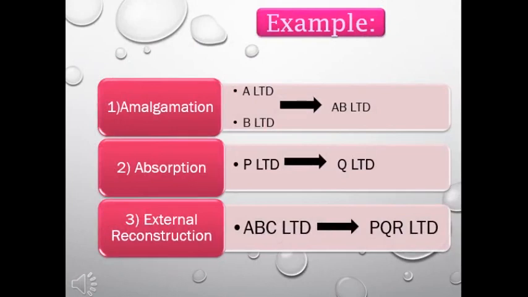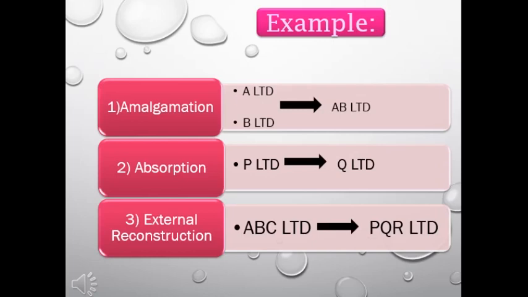To understand amalgamation, amalgamation is nothing but merging two into one. These two terms, merger and amalgamation, you can use synonymously. Let's take this example to understand. Here, company A is going to lose its existence and company B also loses its existence.